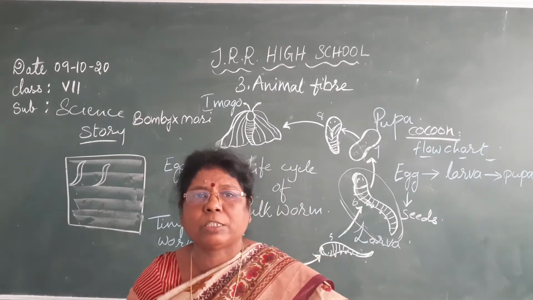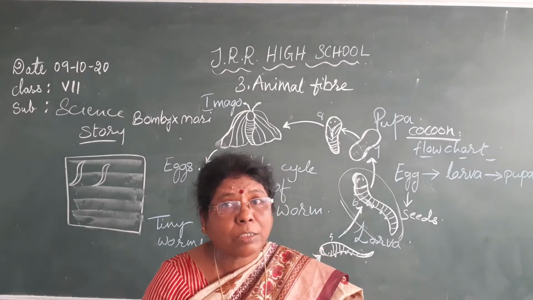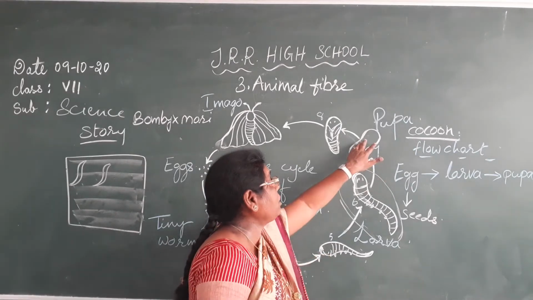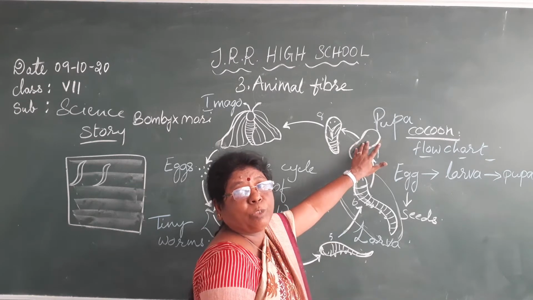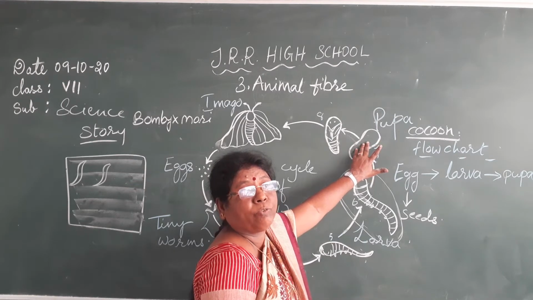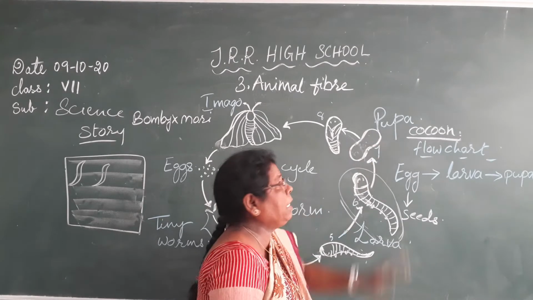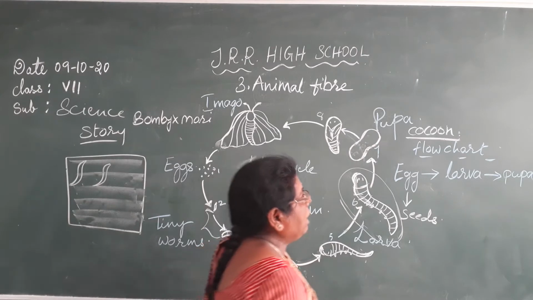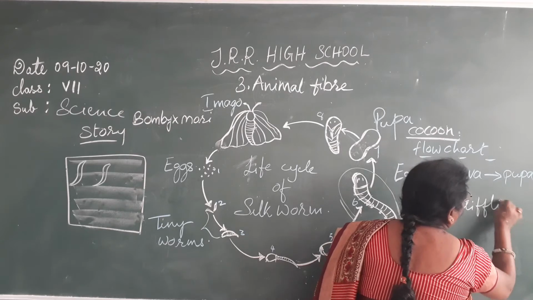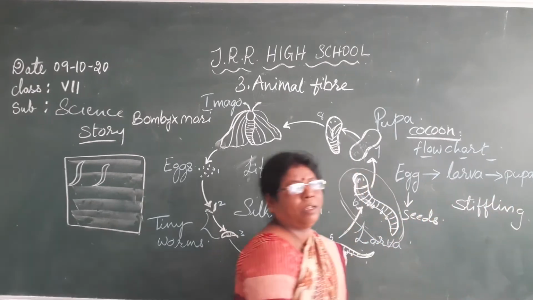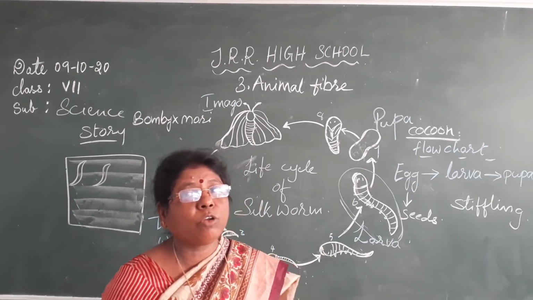So to avoid this, they transfer the cocoons into ovens. They supply heat for 10 to 15 minutes to kill the larva inside the cocoon. Killing of the larva inside the cocoon is called stifling. What do you call it? Stifling. Killing of larva inside the cocoon is called stifling.